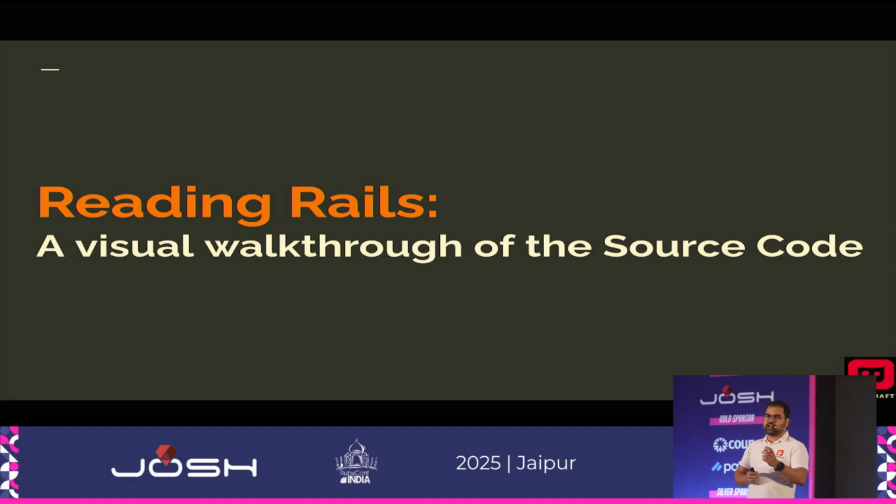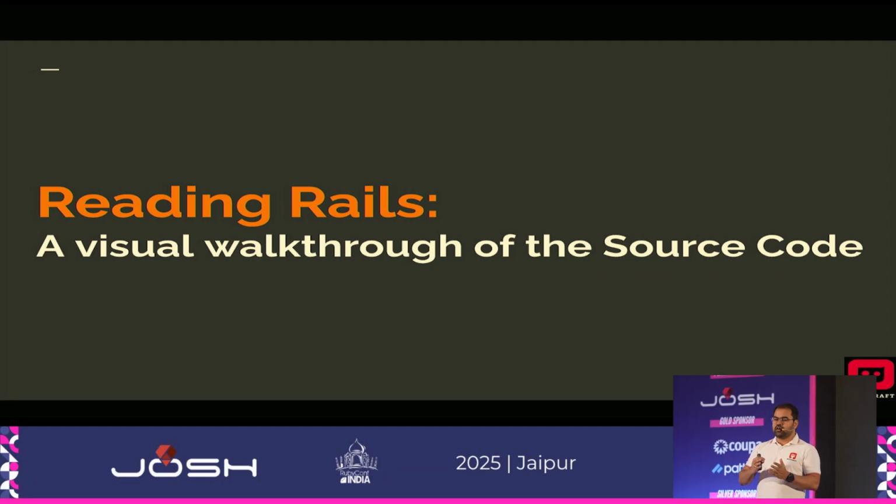Before we start, one of the first questions I would like to discuss with you all: does anyone here know why Ruby on Rails is named Ruby on Rails? Anyone? Okay, no one. The intention was mainly for the Rails word. Rails was meant to be like rail tracks, like guardrails within which your Ruby development flows through, and you can build your web applications. That was the main idea, and that's how the Rails word came to be.